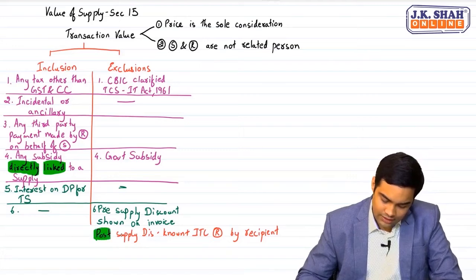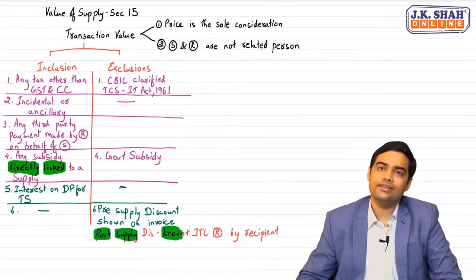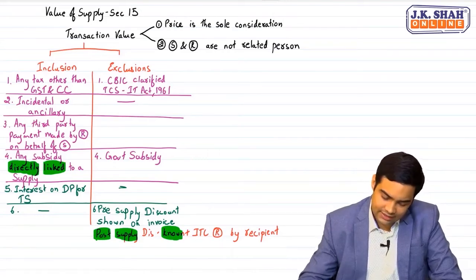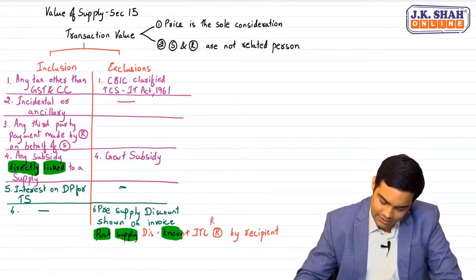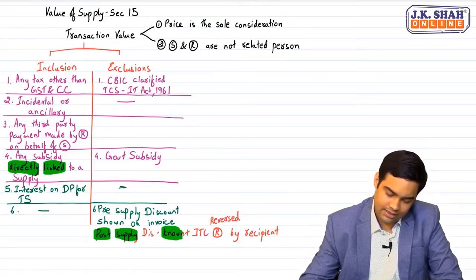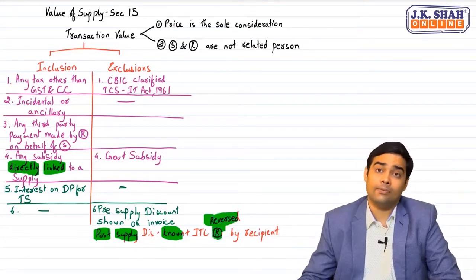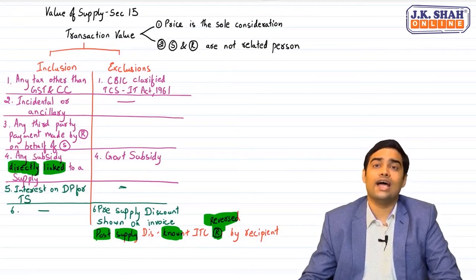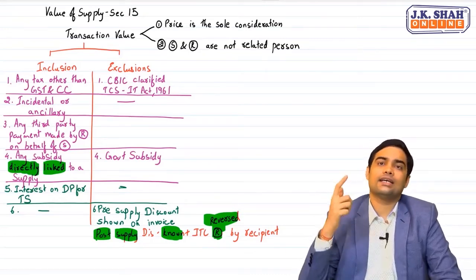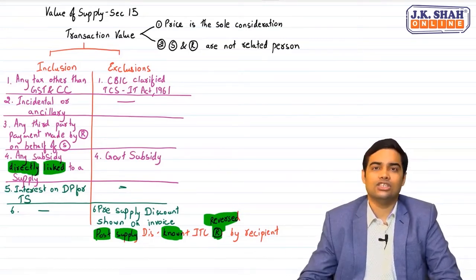And was it known at the time of supply? The answer is yes. So in that case, if ITC is reversed by recipient, a benefit would be available. Clear? So ITC should not be claimed by the recipient to the extent he is getting back his GST paid.